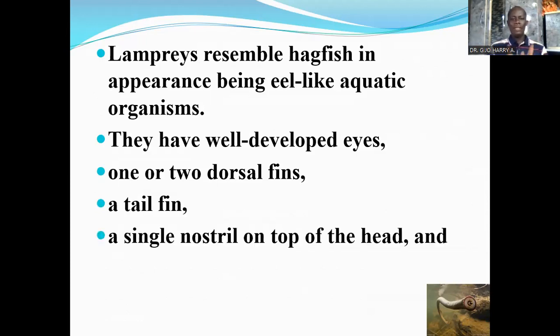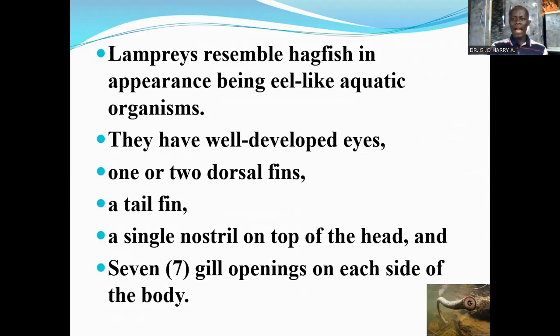Like the hagfishes, the lampreys also have a single nostril on top of the head, though in this case the nostril is on top of the head and not at the tip of the snout. They have 7 gill openings on each side of the body.